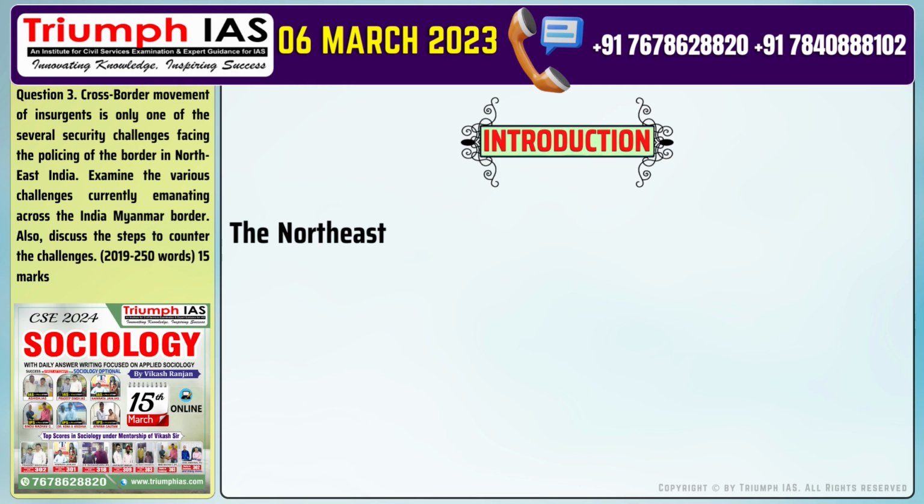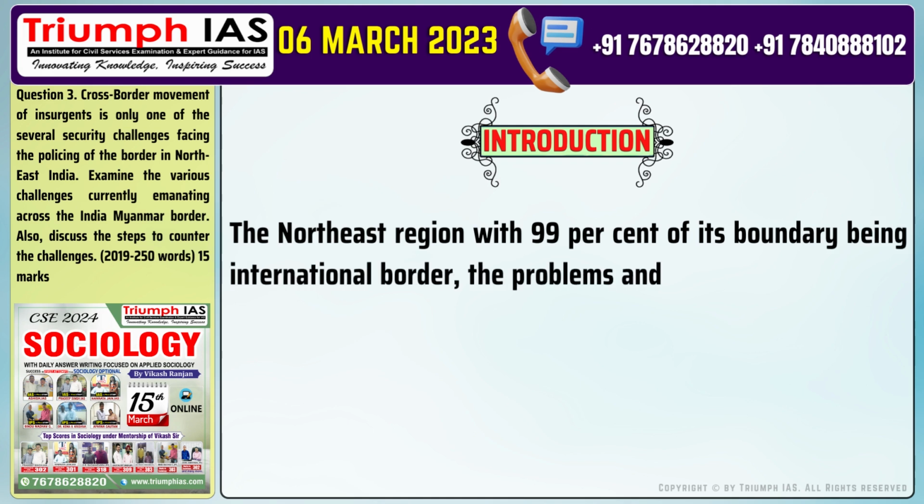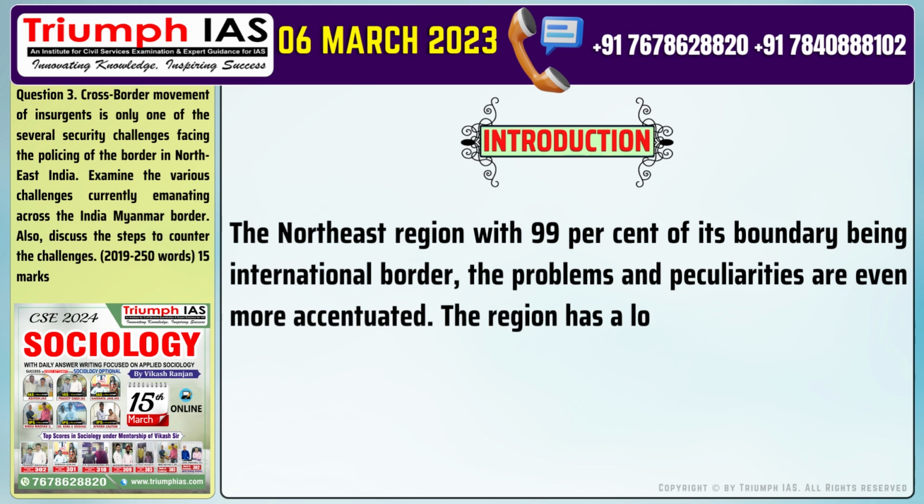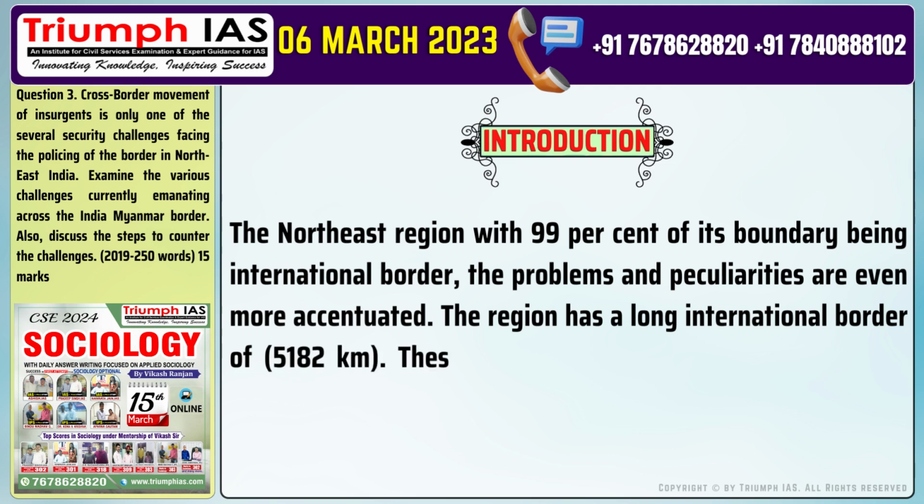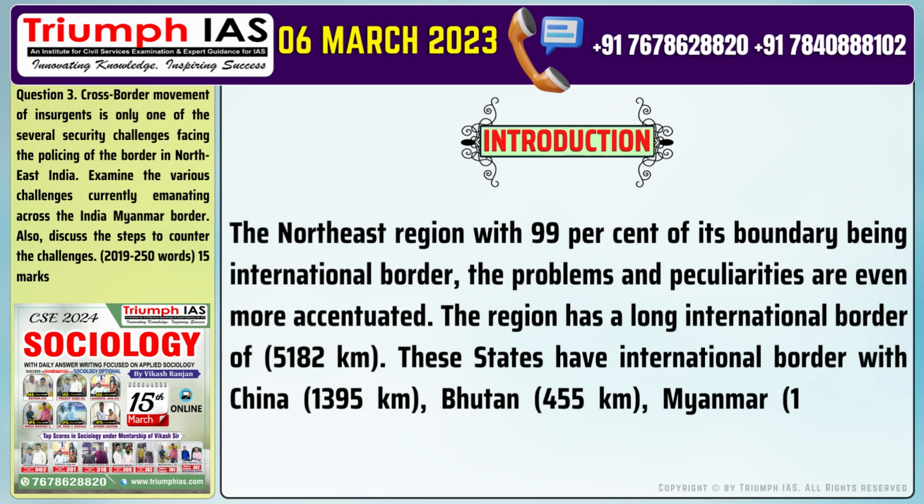Introduction of the answer. The northeast region, with 99% of its boundary being international border, has problems and peculiarities that are even more accentuated. The region has a long international border of 5,182 kilometers. These states have international border with China, 1,395 kilometers, Bhutan, 455 kilometers, Myanmar, 1,640 kilometers, Bangladesh, 1,596 kilometers, and Nepal, 97 kilometers.